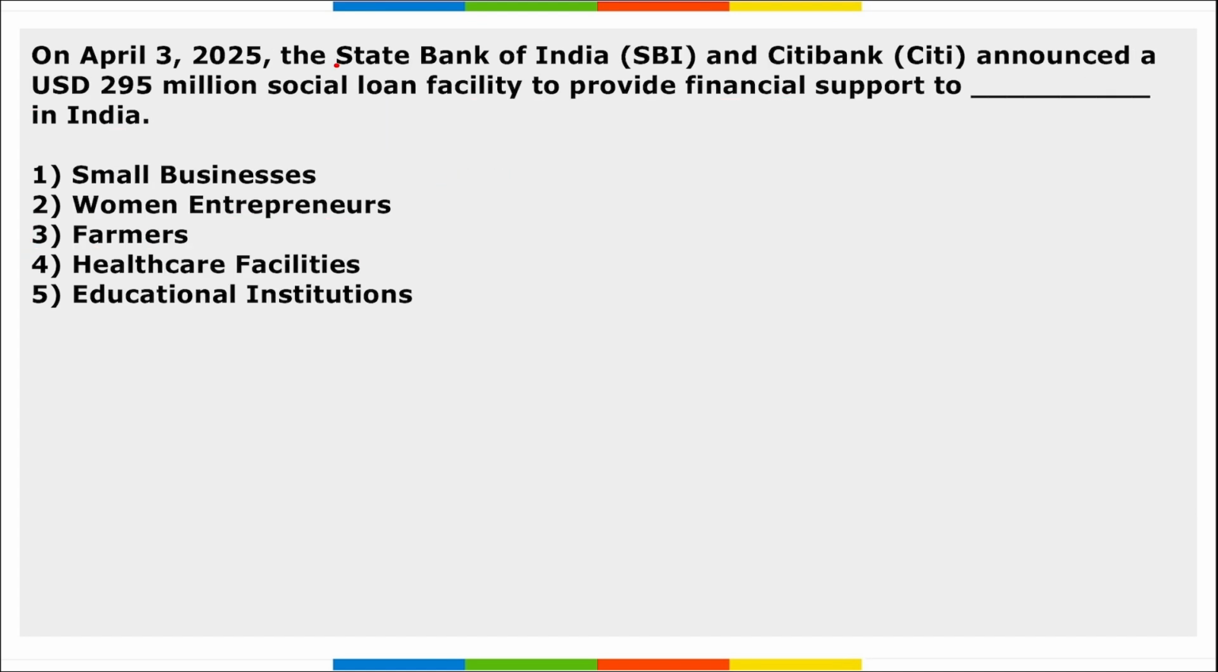Next, SBI and Citibank have announced a $295 million social loan facility to provide financial support to farmers in India.